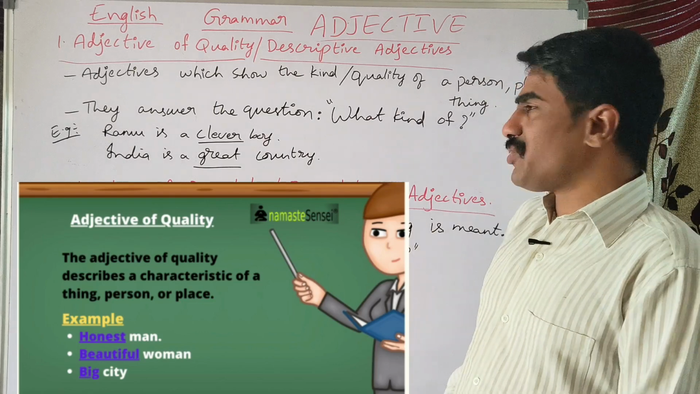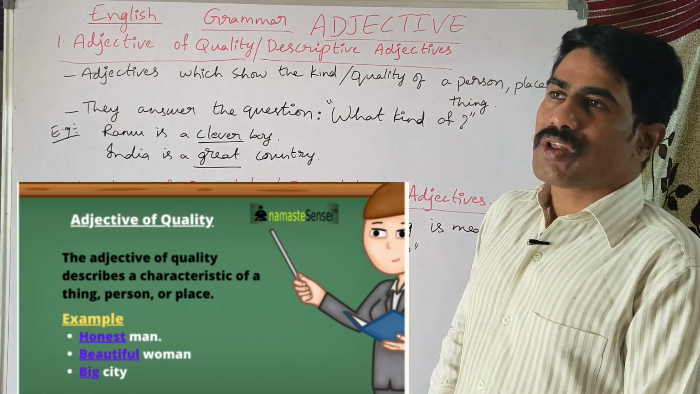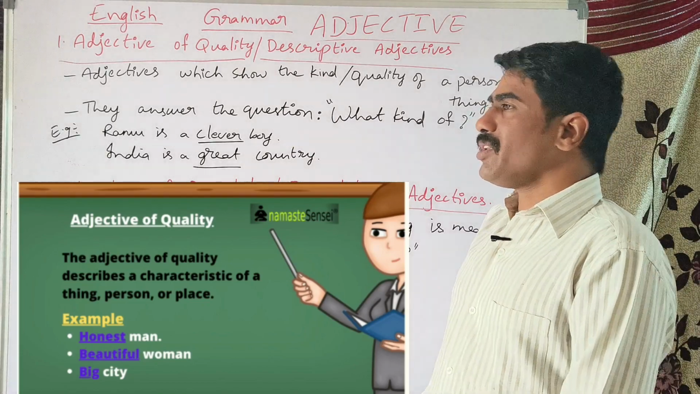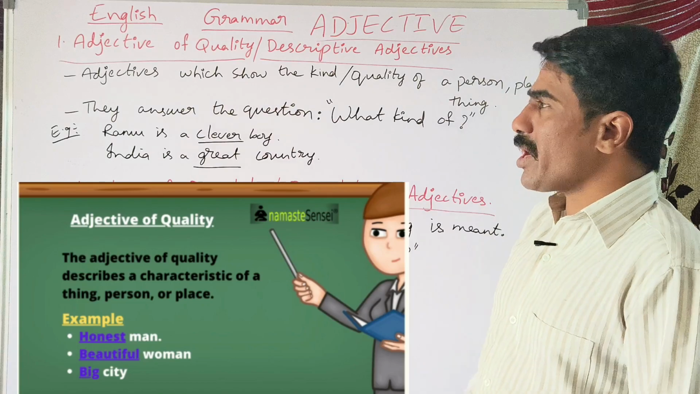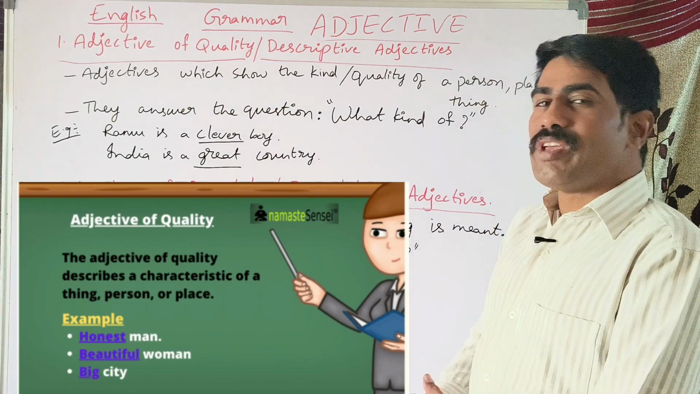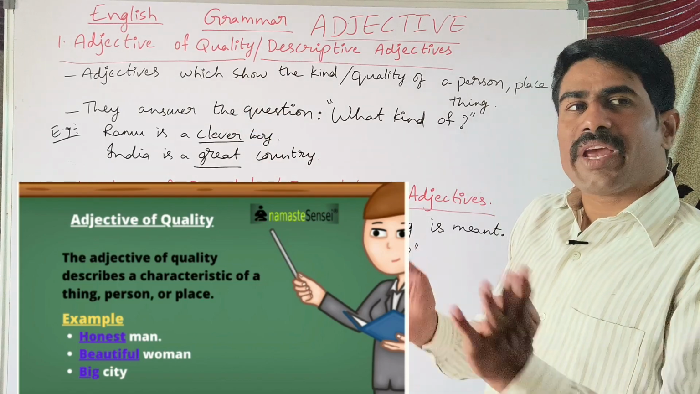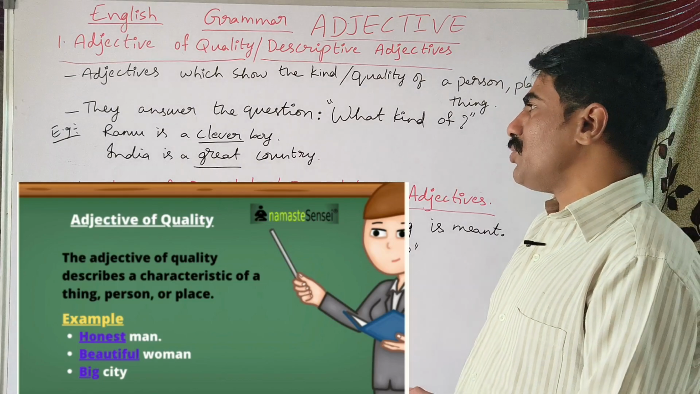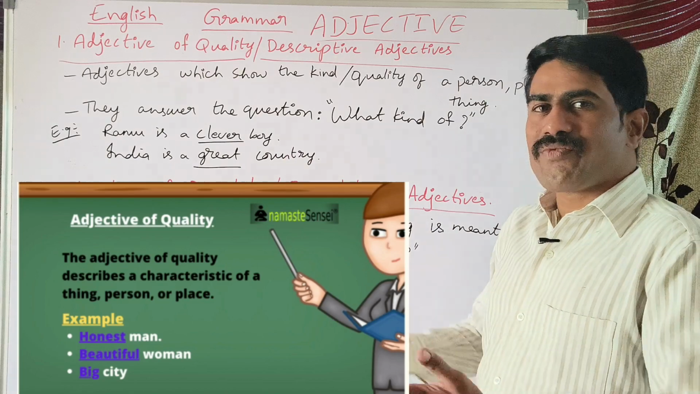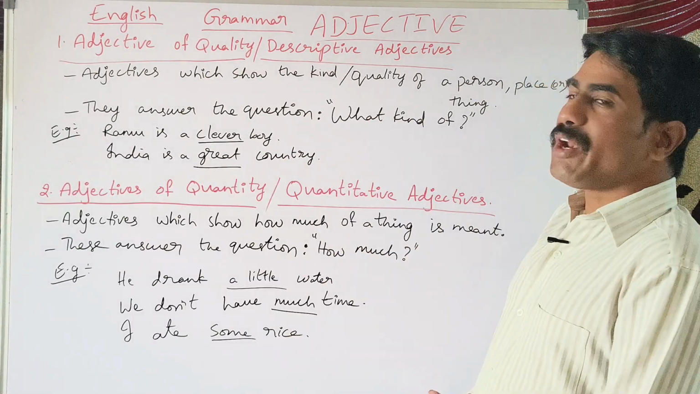And these answer the question what kind of something. So, when you ask the question what kind, then you get the answer for these adjectives of quality or descriptive adjectives. If you look at the examples, Ramu is a clever boy. What kind of boy is Ramu? Ramu is a clever boy. So clever shows what kind of boy Ramu is. And next, India is a great country. What kind of country is India? A great country. So this shows what kind of something.